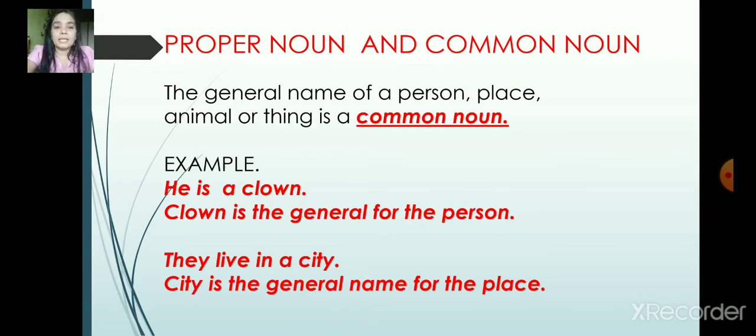Now look at the example here. He is a clown. So clown is a general name for the person. All clowns are called clowns. They live in a city. So city is a common noun because all cities we call city only, right? So it is a common noun.